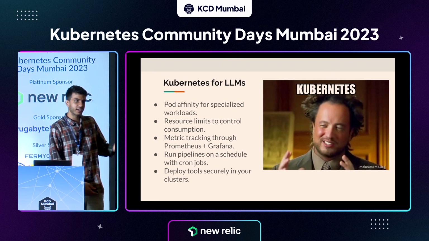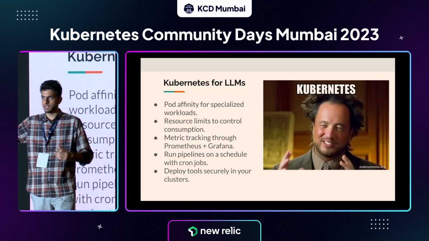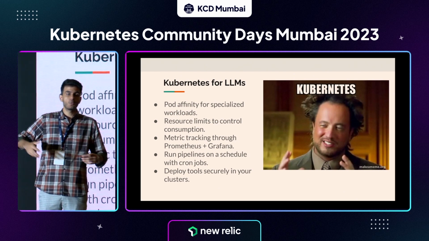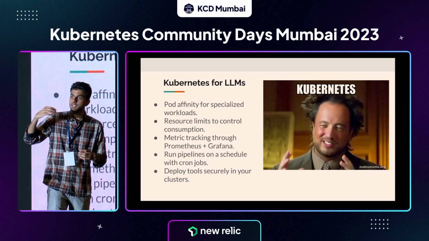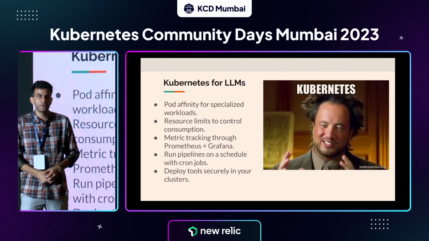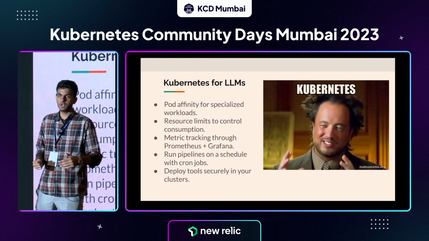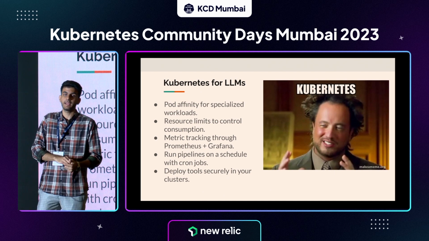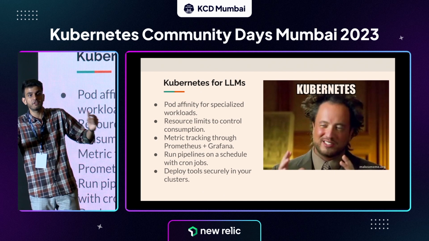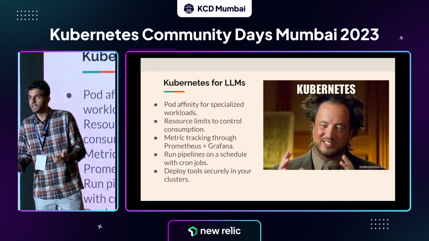Then there's metric tracking. When you have enabled a production environment and you have a model in production which is exposed at some endpoint, you want to know how many queries are answered per second. Let's say you have a GPT-4 model being served, and you understand that GPT models are not free. They charge you per API request. So you need to make sure how many requests are being made by your application. For example, if you design an application which is not efficient and makes a lot of LLM calls, that is going to cost you a lot of money. But how do you figure out you're making so many calls?